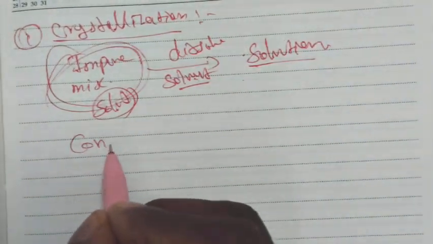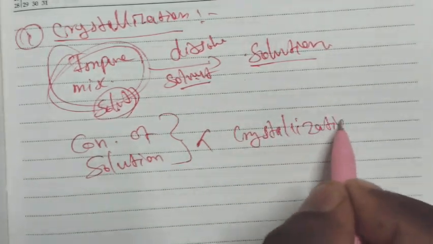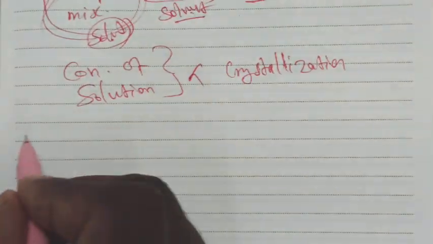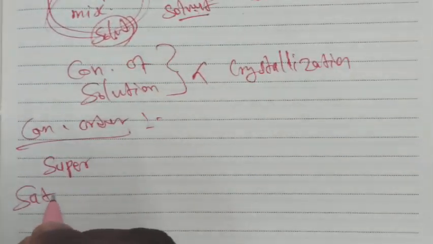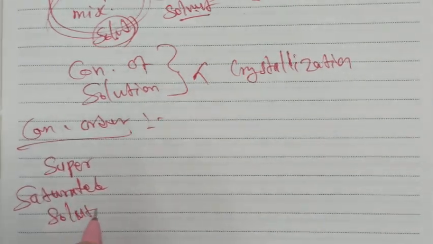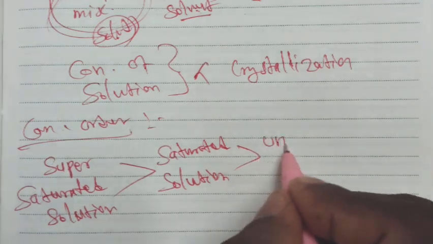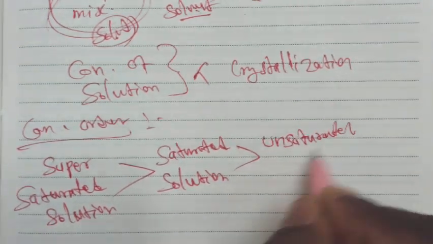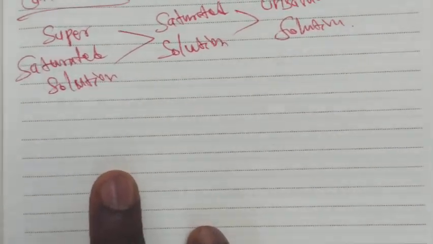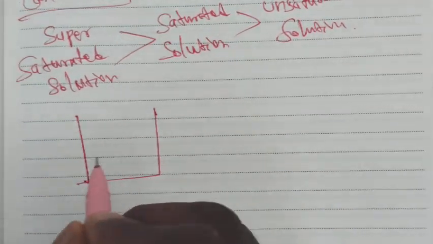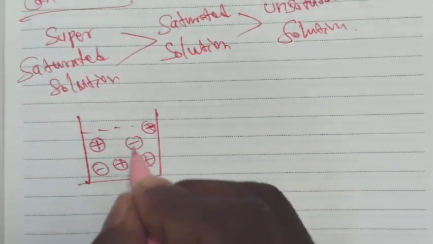So the concentration of the solution is directly proportional to crystallization. The concentration order is: first the supersaturated solution, second the saturated solution, and lesser than that the unsaturated solution. Whenever the concentration of the solution increases, see this vessel containing the solution, especially supersaturated. Here the cations and anions, the ions, are present in the entire solution.